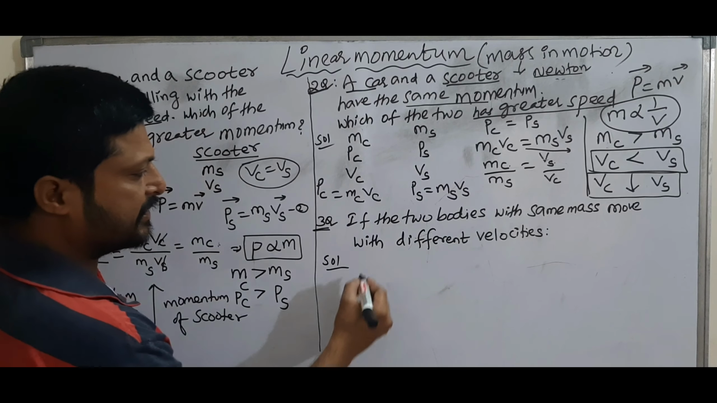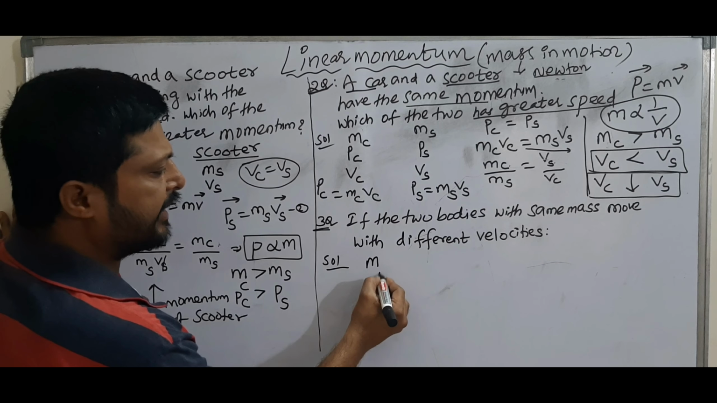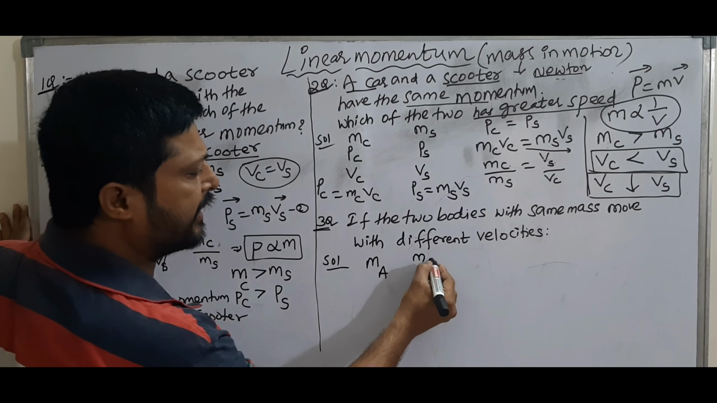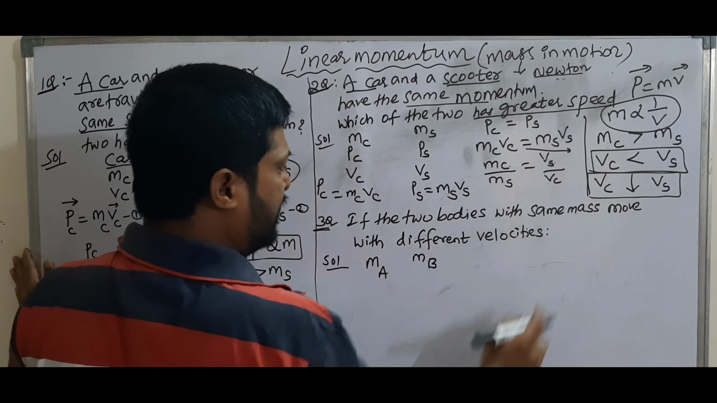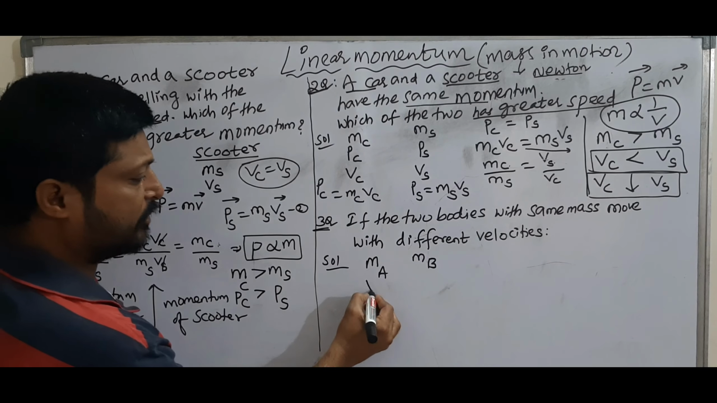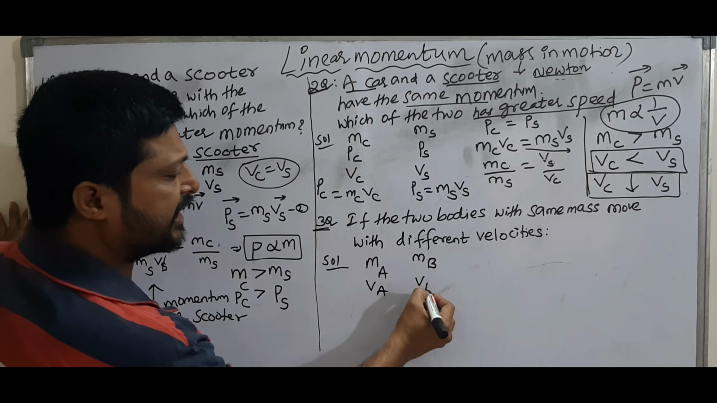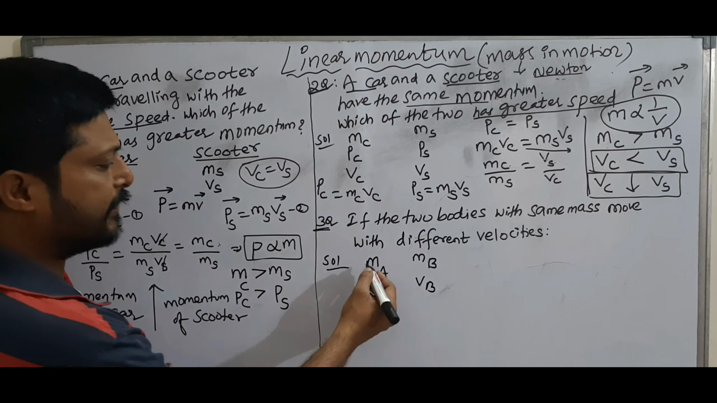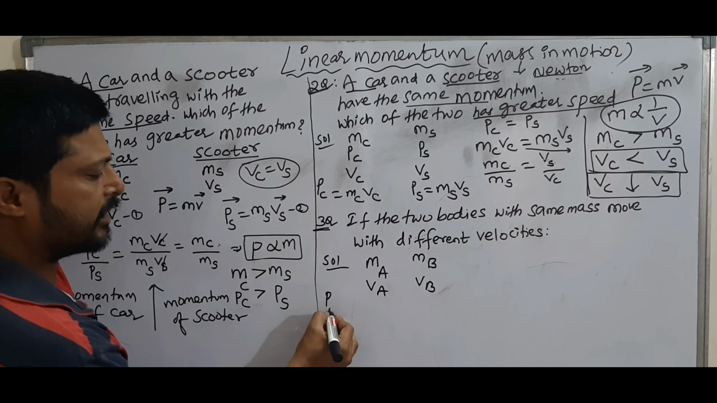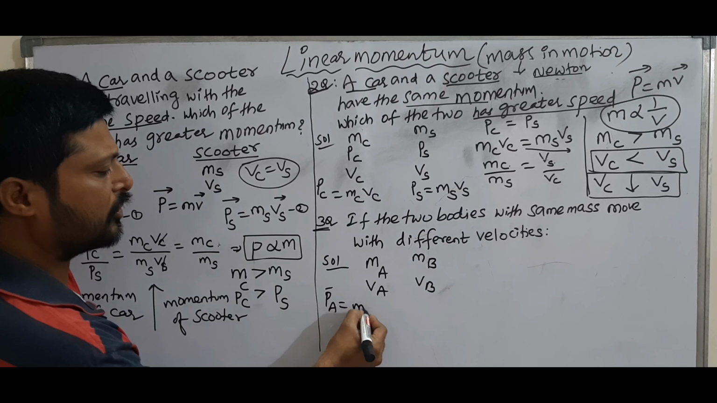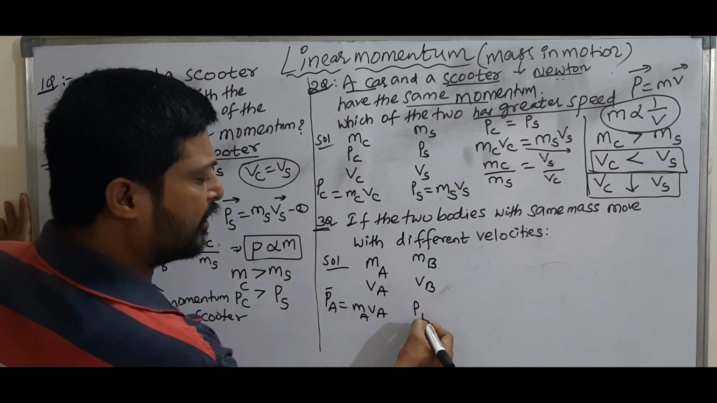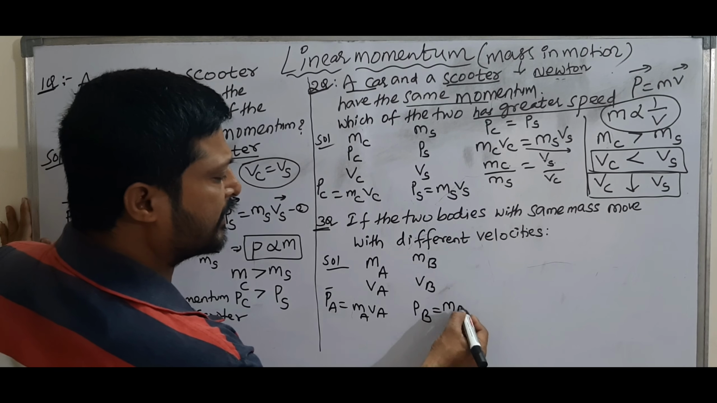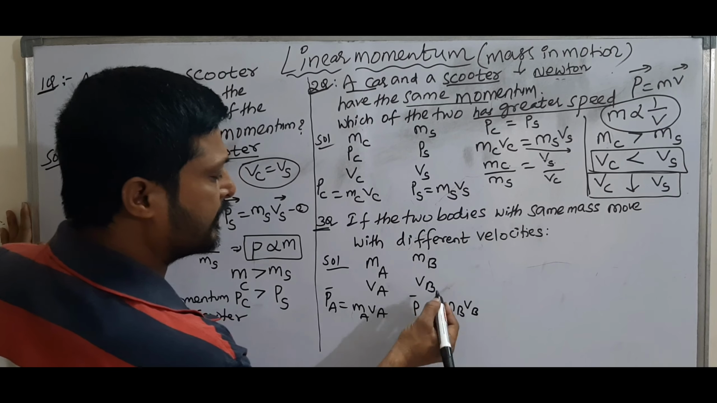If two bodies, one body is A, another body is B, with mass of A and mass of B the same, moving with different velocity. Suppose velocity of A and velocity of B. Then write momentums. Momentum of A is equal to mass into velocity. Momentum of B is equal to mass into velocity.